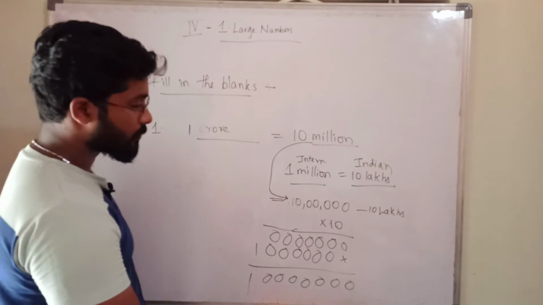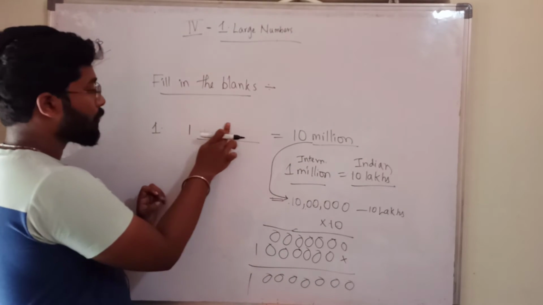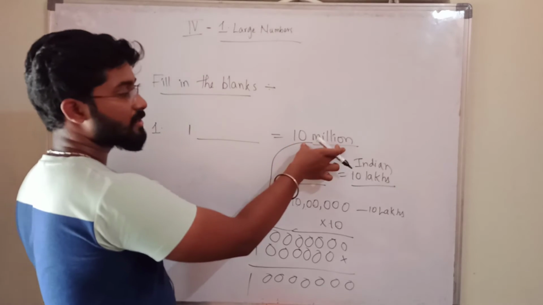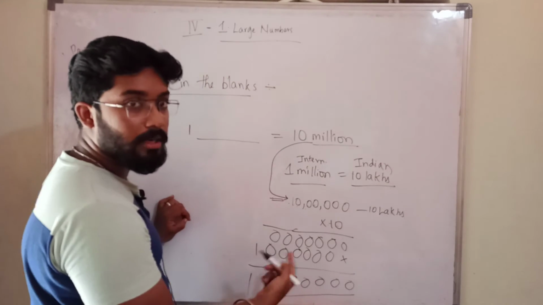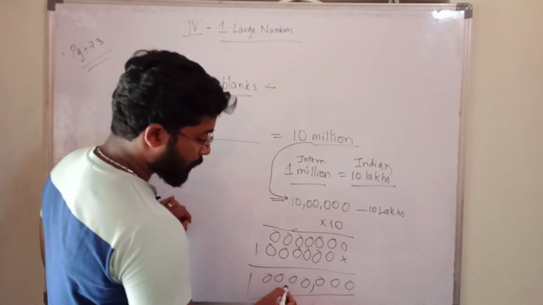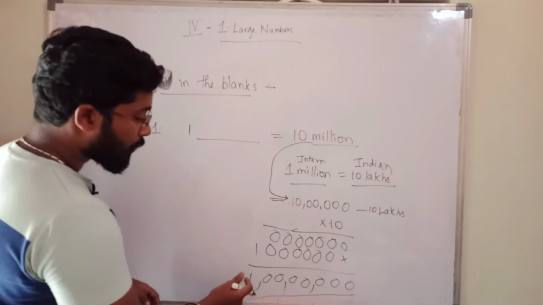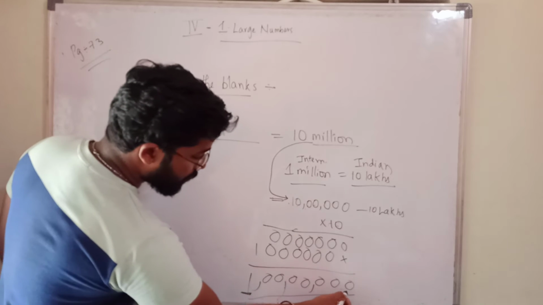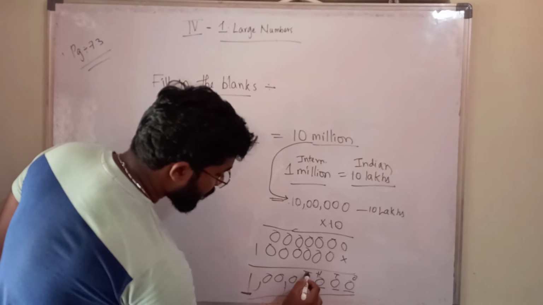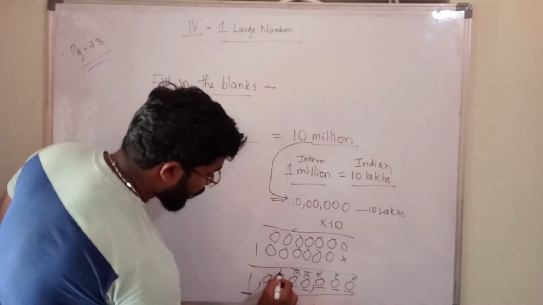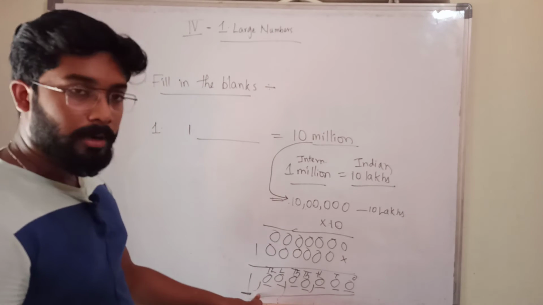What we call this? So let us see. He has given in international place value system, no? International is given. What we want? We want in Indian. So in Indian place value system, what is this number called? Let us see. After 3 digits, put 1 comma. Then put comma after 2 digits, and again after 2 digits. Like this we have to do. From here, this is ones place, tens place, hundreds place, thousands place, 10,000s place, lakhs place, 10 lakhs place. Up to here, after 10 lakhs, 1 comma. Up to here it is okay.